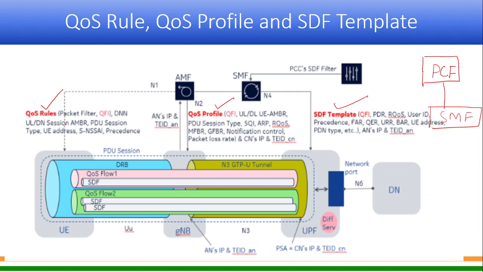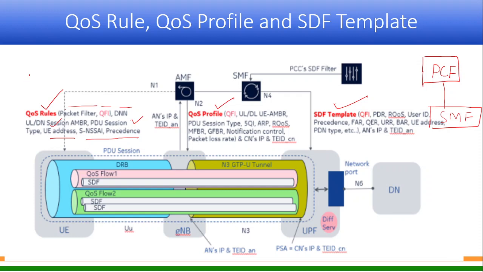Then the QoS rule contains a filter set and which quality of service ID it has got. In addition, it will also get DNN, session number, we will discuss the meaning of this, PDU session type, UE address, these are the things, right?